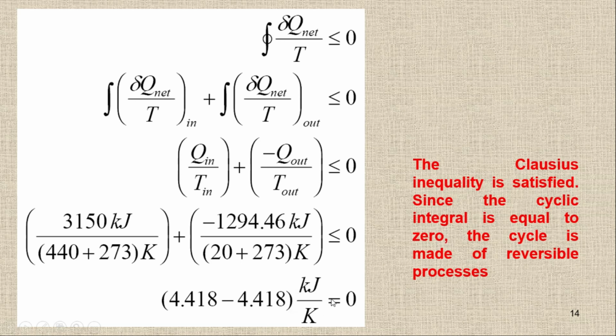In any case, if we have a cyclic integral which is equal to 0, it means the whole cycle is reversible. So you can see here the Clausius inequality is satisfied. In the previous example, the Clausius inequality was satisfied, but it was less than 0, so there was an irreversible cycle. But right now we are getting 0. Again, the Clausius inequality is satisfied, but this time because we are getting 0, it means the cycle is made of reversible processes. So all the processes are reversible. That's why we are getting a 0 answer.